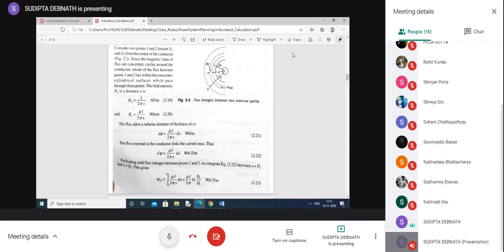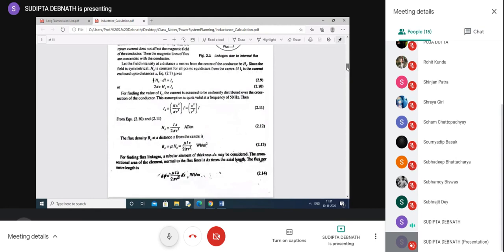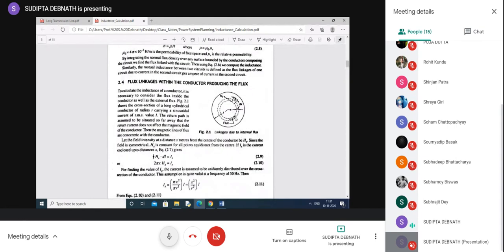A part of the conductor is always considered on the fraction of the current. We cannot multiply by 1; we have to multiply by a fraction of 1 because it is inside the conductor. At what place in the conductor is the point placed? The point is placed at a distance x from the center of the conductor.